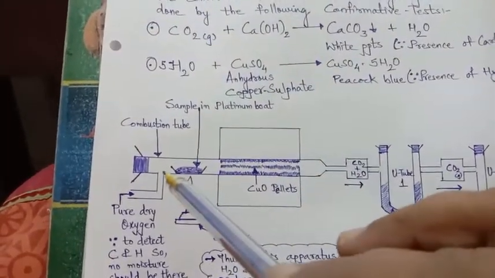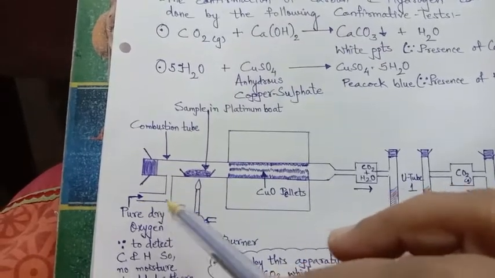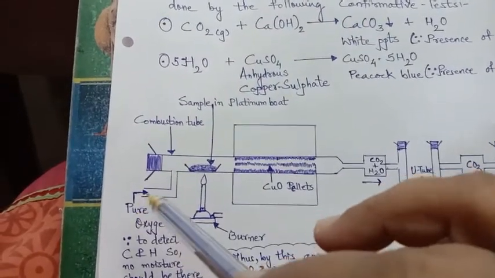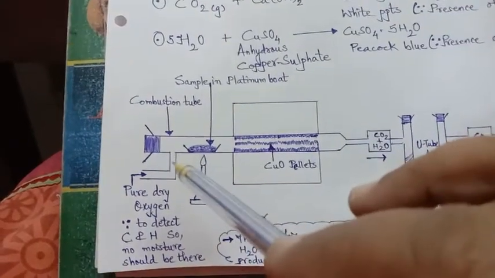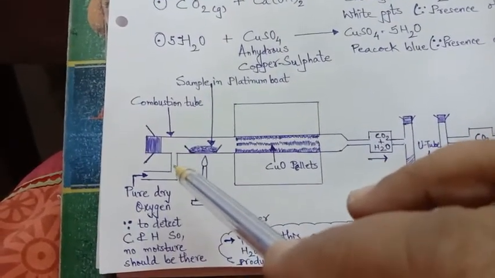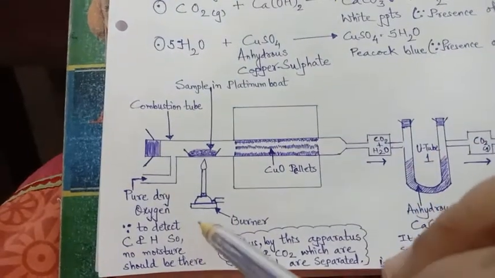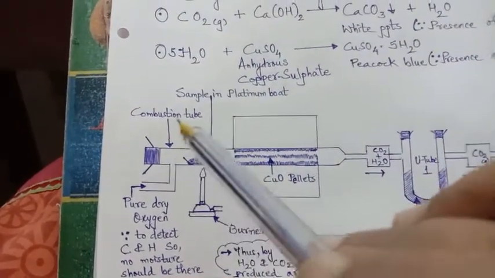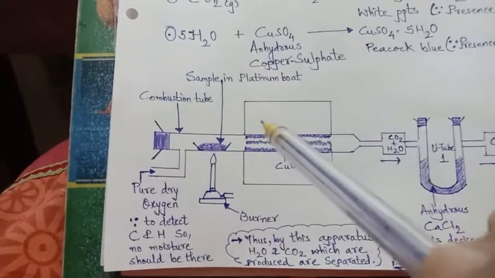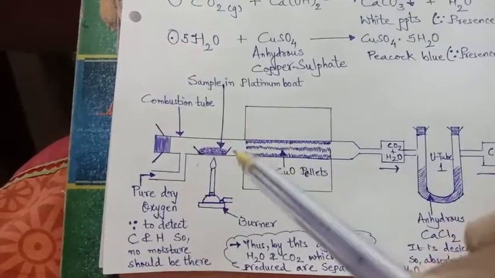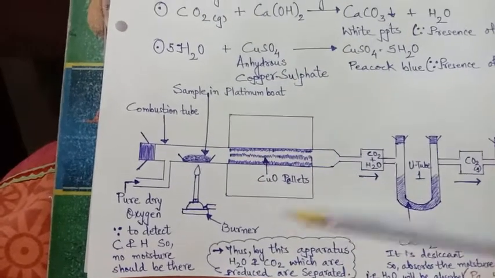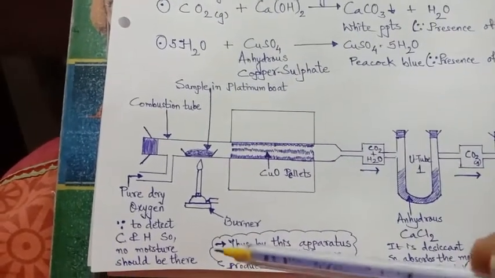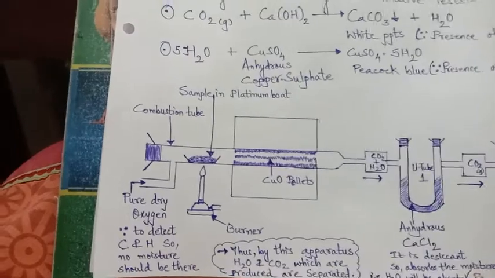Here with the combustion tube, one inlet is shown through which pure dry oxygen is to be added. Why dry oxygen? Because we need to detect carbon and hydrogen, so for hydrogen there should not be any moisture present. Otherwise the detection will not be of carbon and hydrogen alone, and it will include the moisture present along with the water.